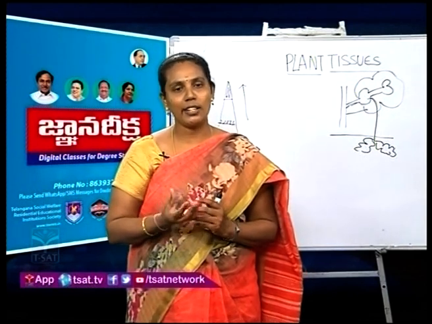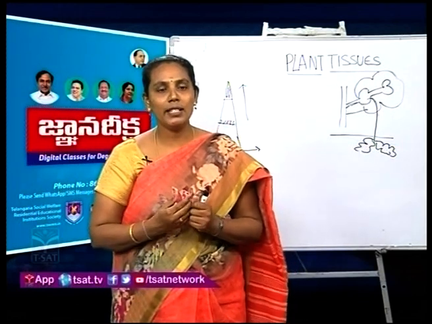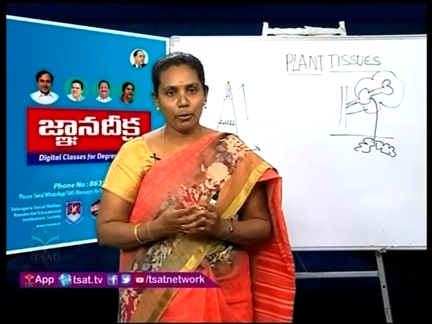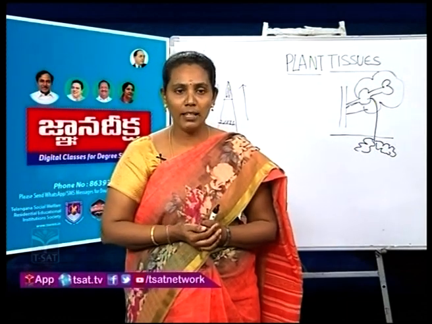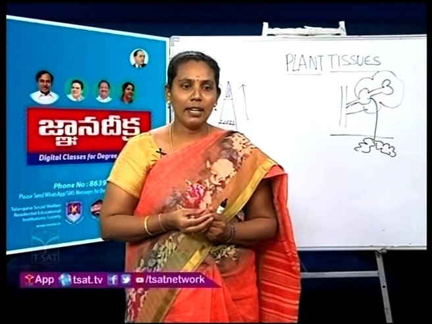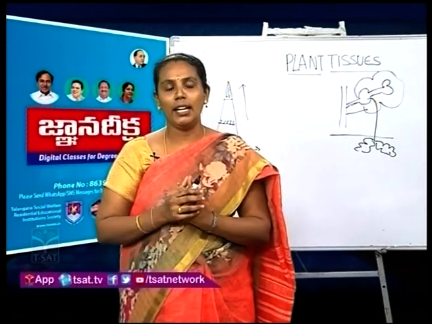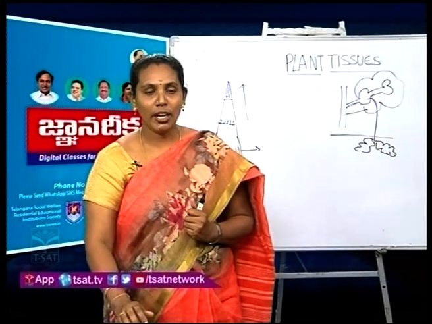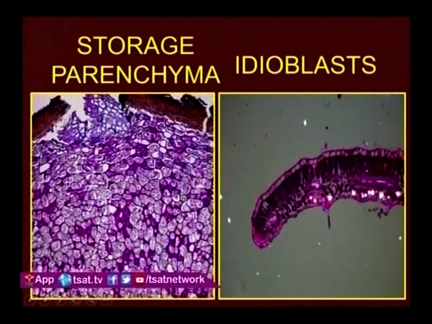parenchyma cells store fats and oils. And if you take soya beans, we all know that soya bean seeds are a rich source of protein. In that case, parenchyma cells store protein. Means, based on plant species, this parenchyma cell stores different types of food materials. In this picture you can see that these parenchyma cells are fully loaded with starch granules. Next, coming to the idioblast.